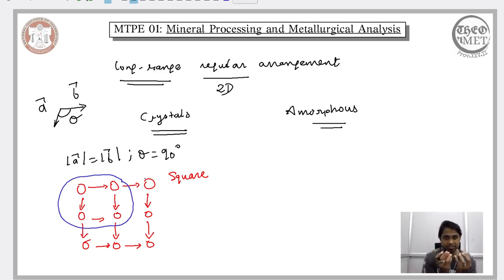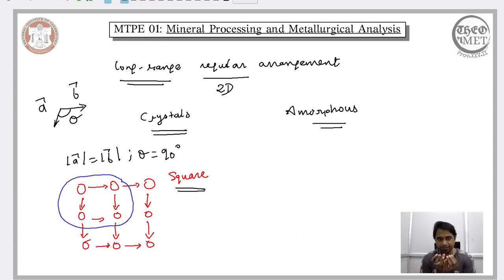So the vectors' magnitudes should be equal and the angle between them should be 90 degrees, and when you assume that configuration and place the entities or the atoms accordingly, you will end up with a regular arrangement of the atoms. This regular arrangement is represented by these 4 atoms here, and since they assume the morphology of a square, we refer to them as square crystals. So these are square crystals.